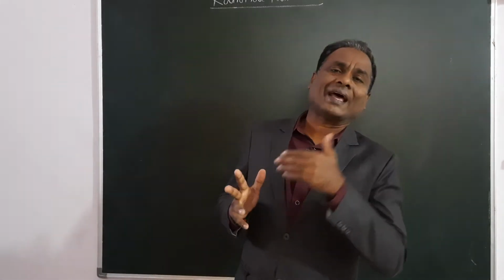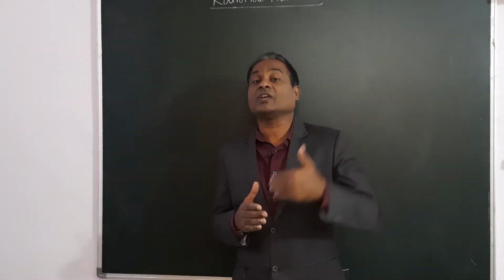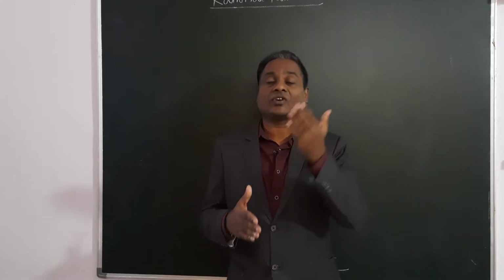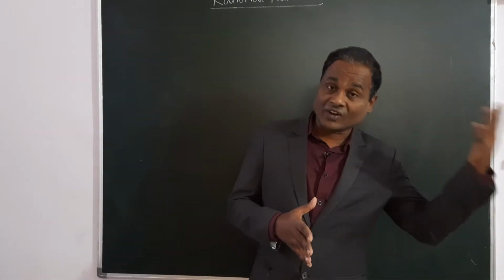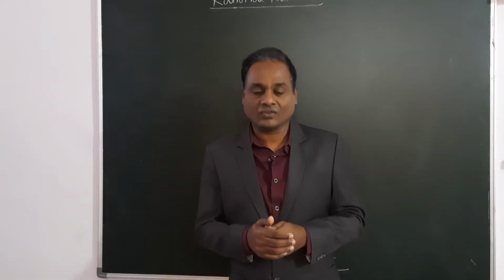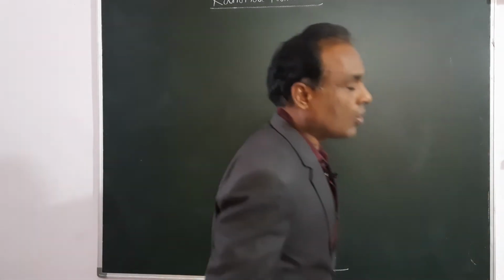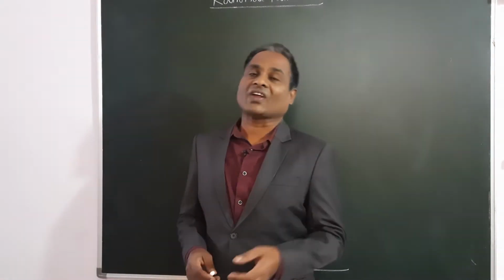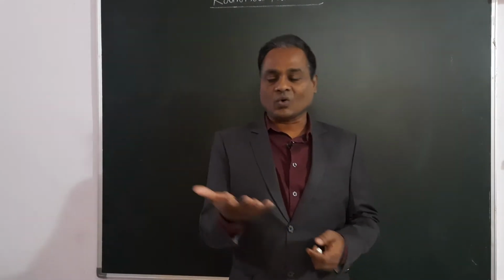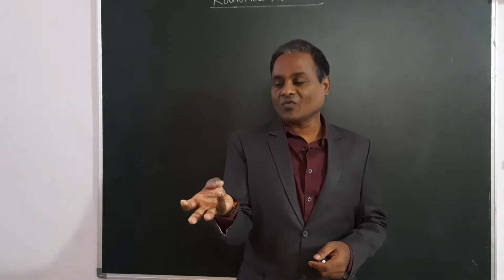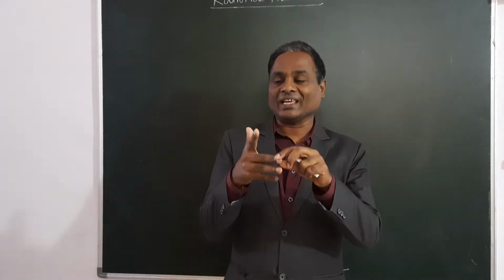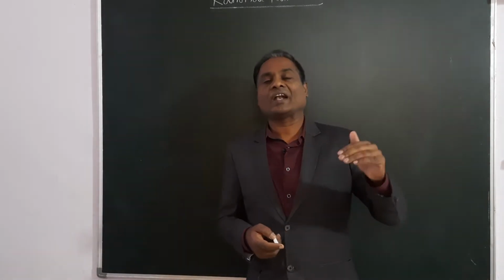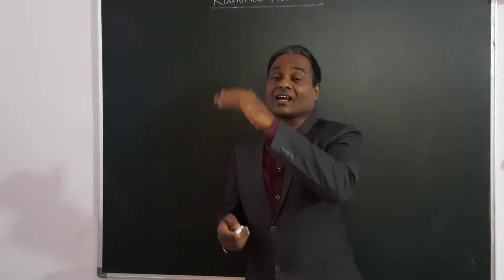Before we go directly to define rational numbers, first let us recollect the various types of number systems, the sets of numbers which you studied in the lower classes. So let me remind you of all the types of numbers. First, we started with the counting numbers. We start counting from 1: 1, 2, 3, 4, 5, 6. These are the counting numbers.